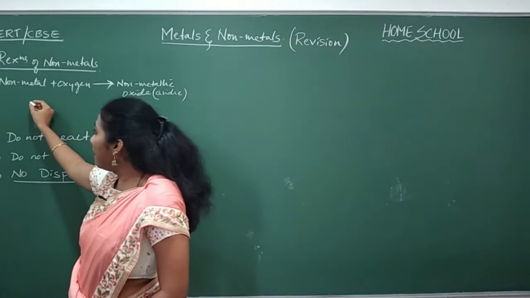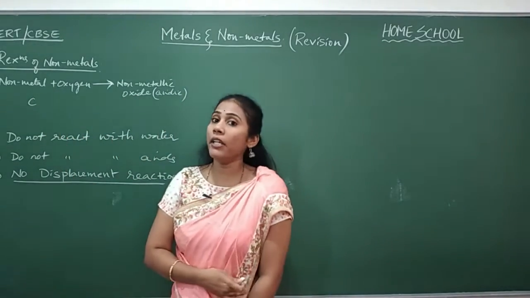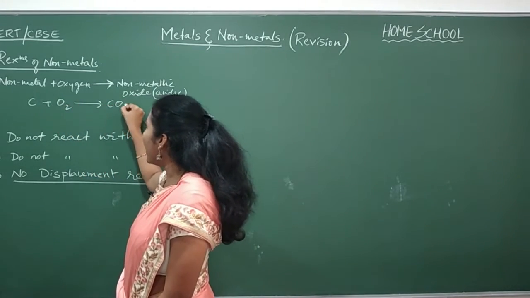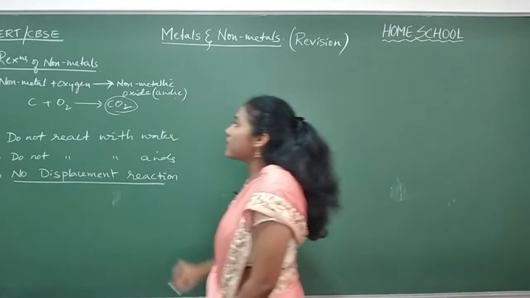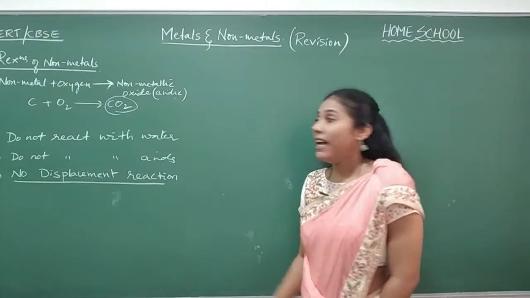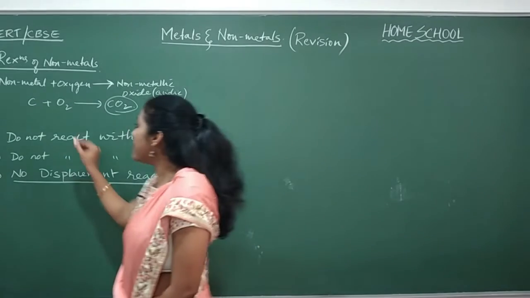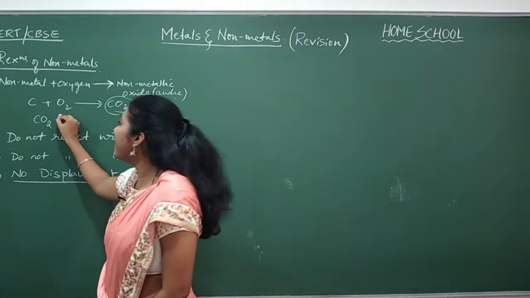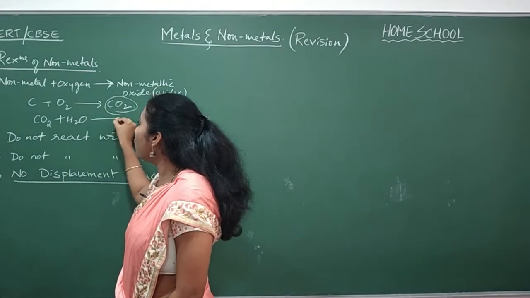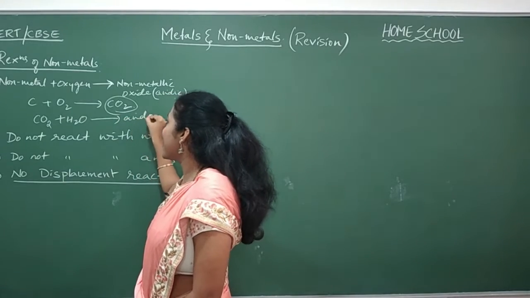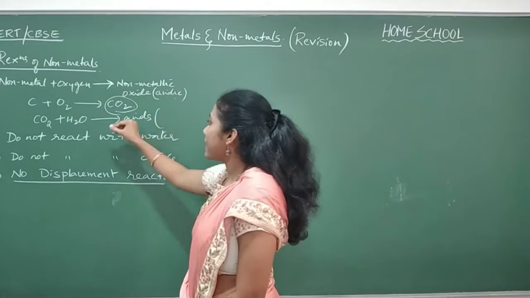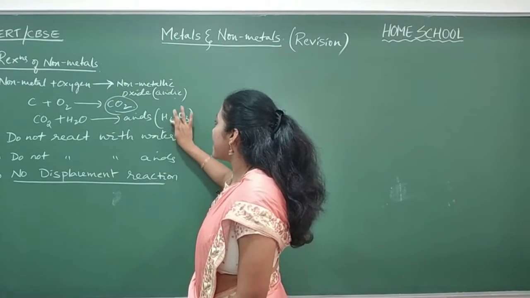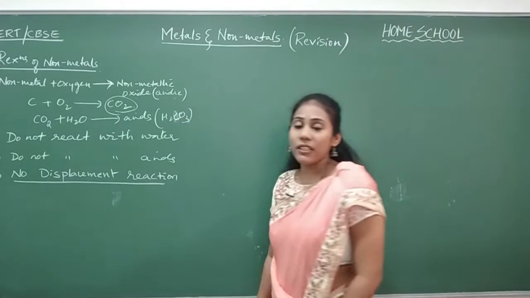So what example can you give here? Say the non-metal carbon. It can combine with oxygen and give you carbon dioxide, and carbon dioxide is always acidic in nature. One more point to be remembered is non-metallic oxides. Whenever they dissolve in water, they will produce acids. Here you will get H2CO3, that is carbonic acid.